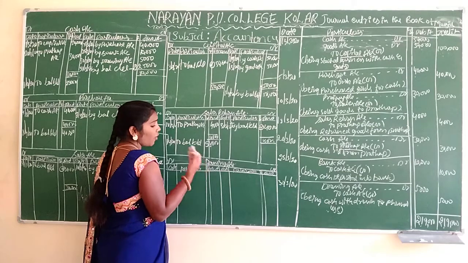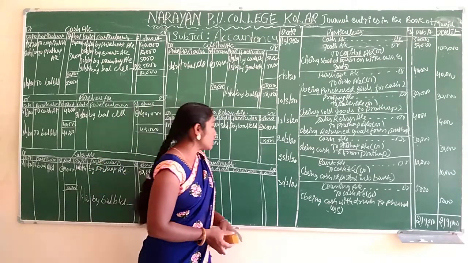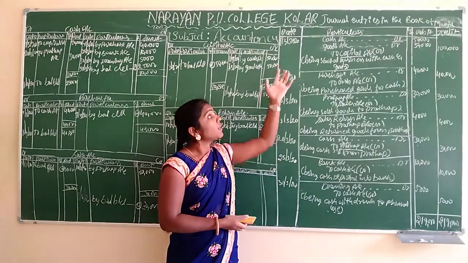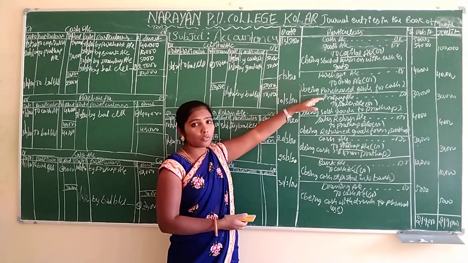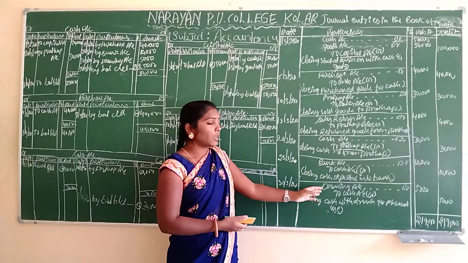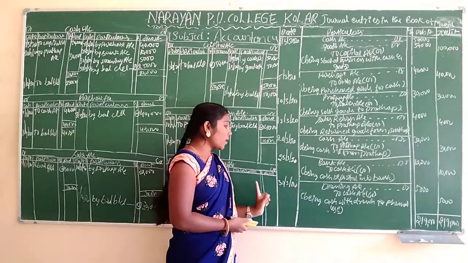Next is drawing account. Okay, we have to prepare drawing account. We have to check how many drawing transactions there are. Is there any drawings? No. Here no, here also not there. Here no, here no, here also not there. Here yes, there is. Which side is there? Debit side. We have to record debit side only.